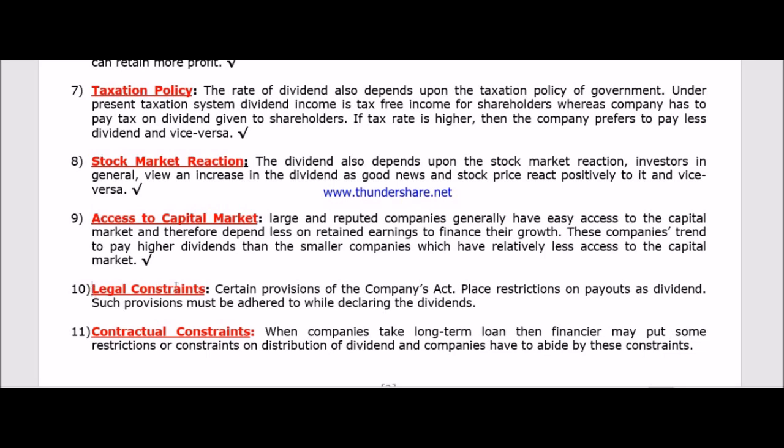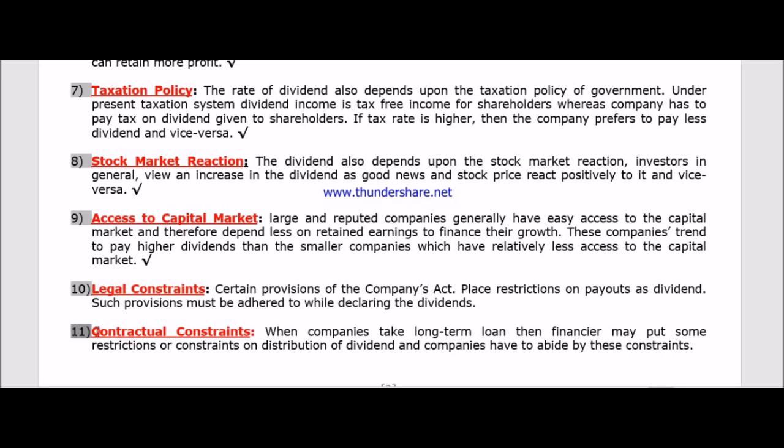Next point is the legal constraint. The Companies Act always prohibits 100% payment of dividend. So even if the company wants to, they cannot pay 100% as dividend. They have to retain some money for future purposes.